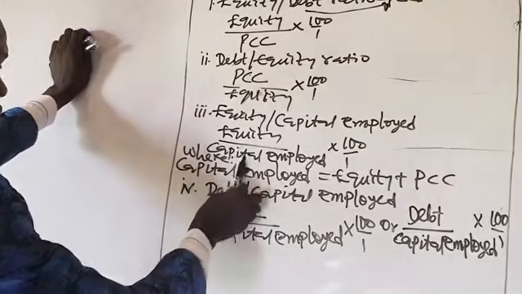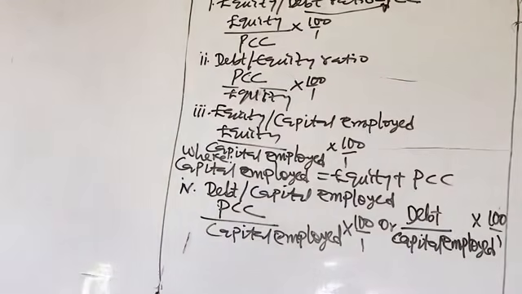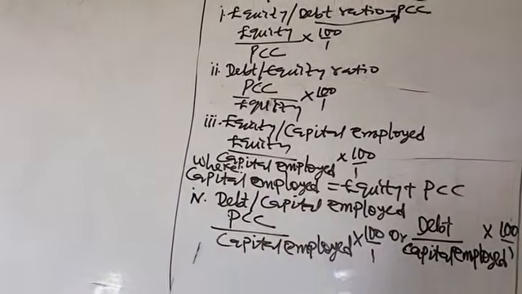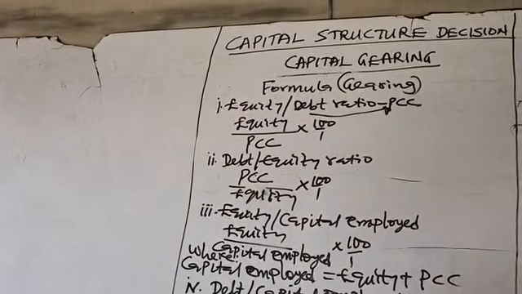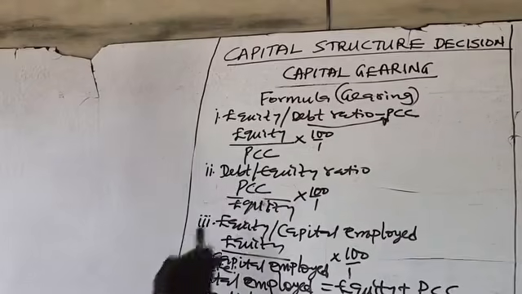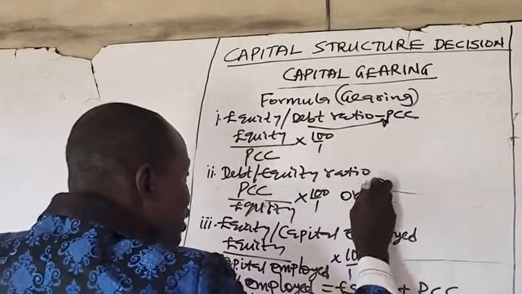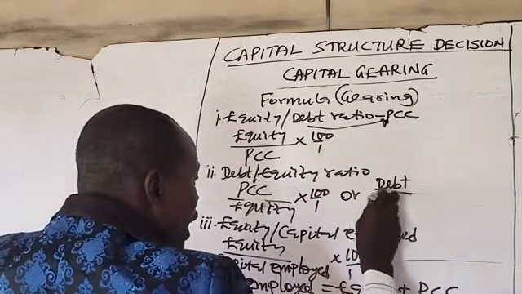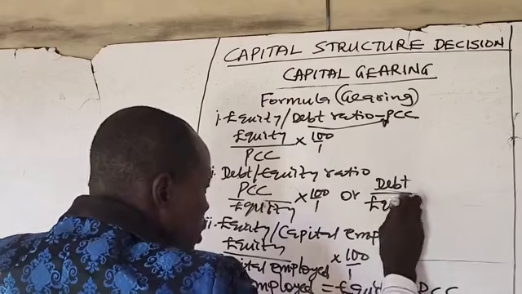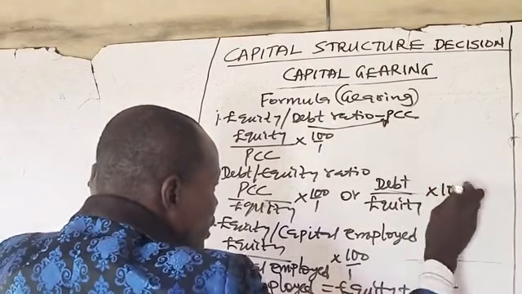Then we have equity over capital employed. The number 2 formula, prior charge capital over equity, can be written as debt over equity times 100/1.